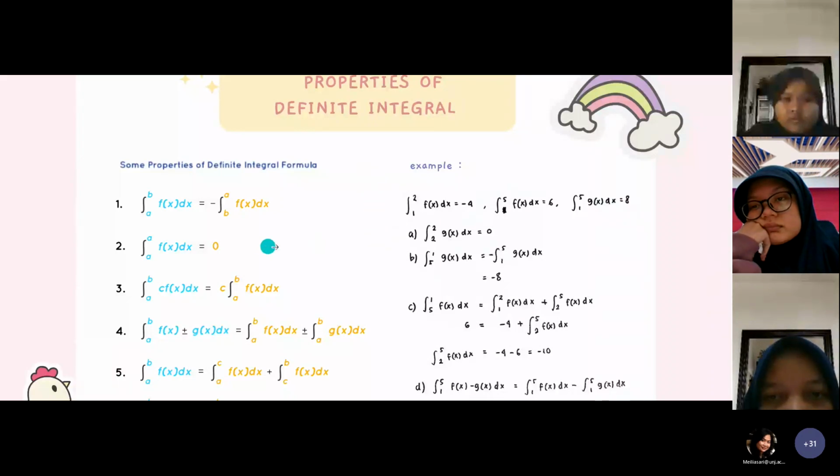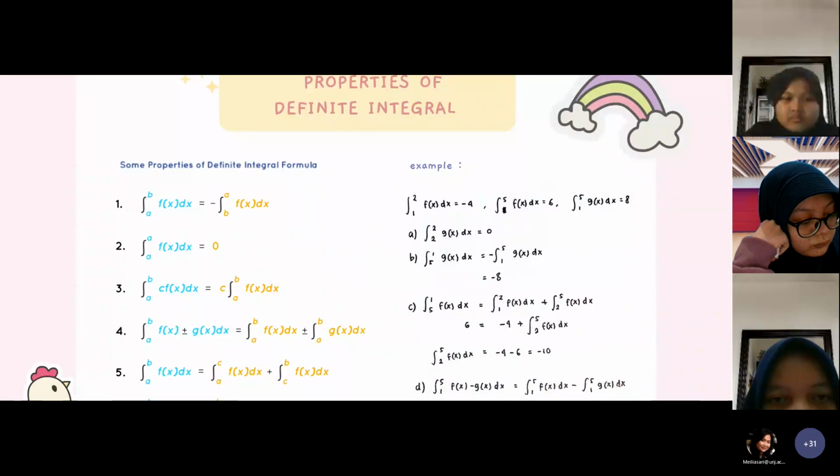Then for example B, use formula number 1. For example C, use formula number 1. And for example D, use formula number 4. Next.